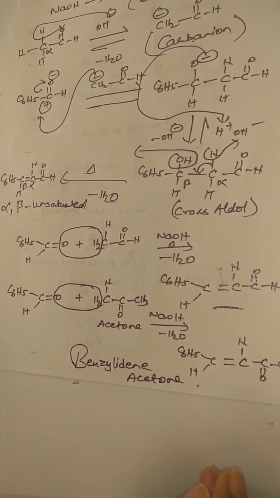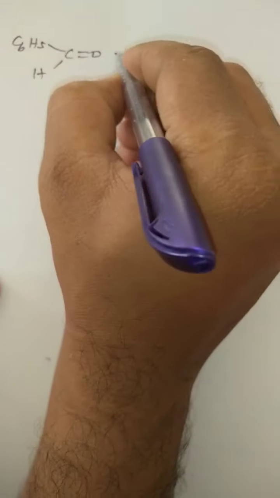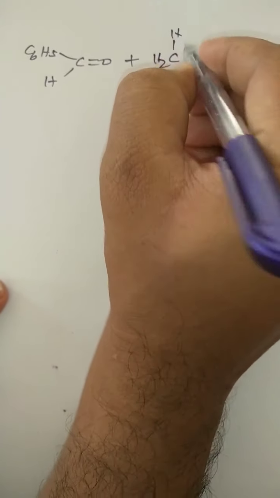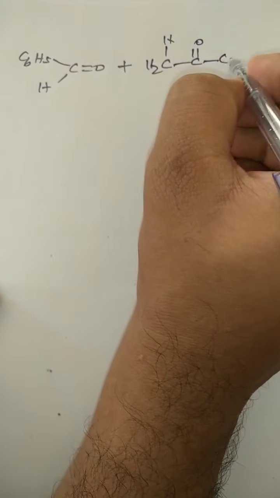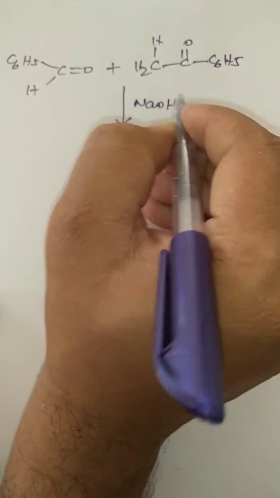Did you understand the technique? How to remember this Claisen-Schmidt reaction? One more example, students. Like this, many examples you can have. By seeing the reactants itself, you have to identify the product. Again, benzaldehyde I have taken. This time I am taking some other compound, whatever it may be, that should compulsorily contain alpha hydrogens. In the presence of NaOH, come on, guess the product.